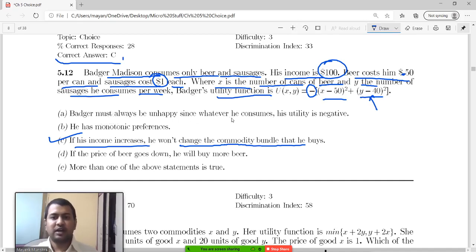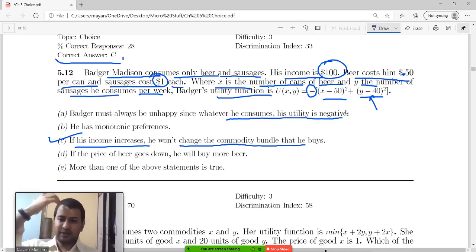Badger must always be unhappy since whatever he consumes, his utility is negative. Negative utility does not mean you're unhappy, it just means you're less happy. Happiness for economists is a relative term, not a value judgment. We don't give judgment that a person must be unhappy. We can only compare different bundles. All it says is that no other bundle will be better than 50, 40. So this is untrue. We can never tell if a person is unhappy. That is not the job of economists.